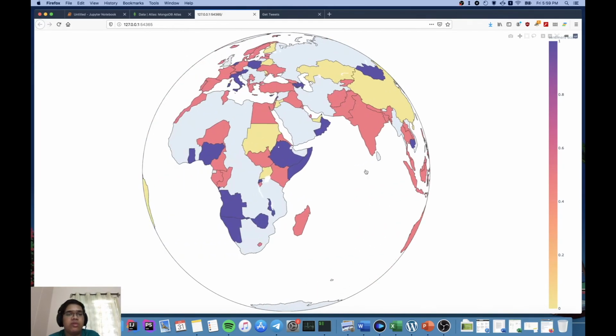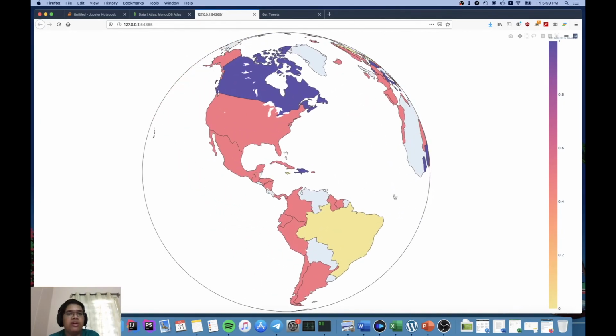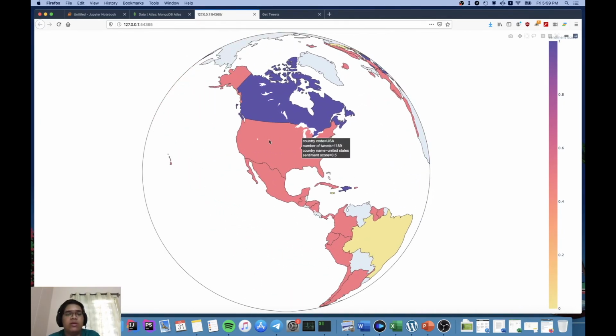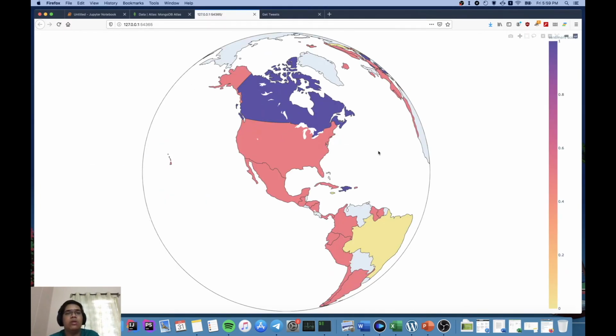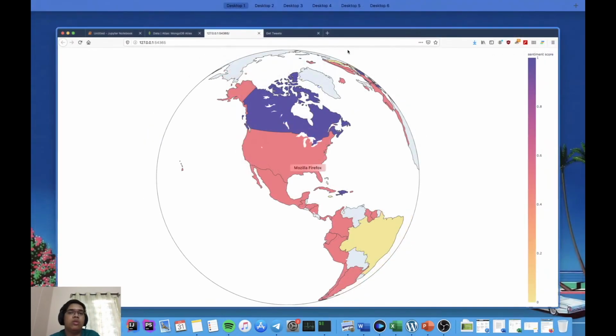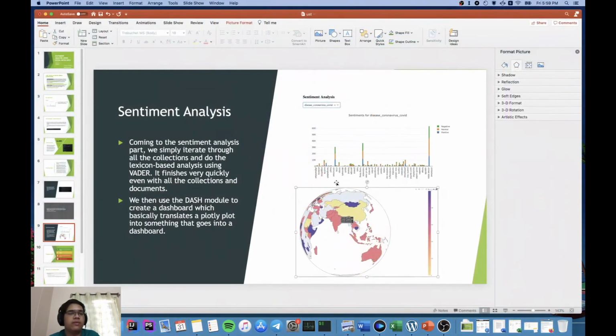You can see this becomes really easy because you have spatial data, and you can see the number of tweets in the country name and everything. So yeah, that was basically my role, this front end and this globe to represent the spatial data in a better way. So yeah, that's it.